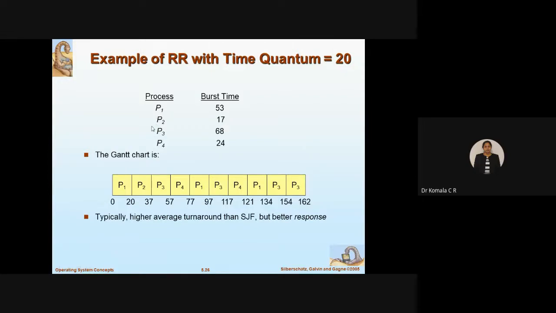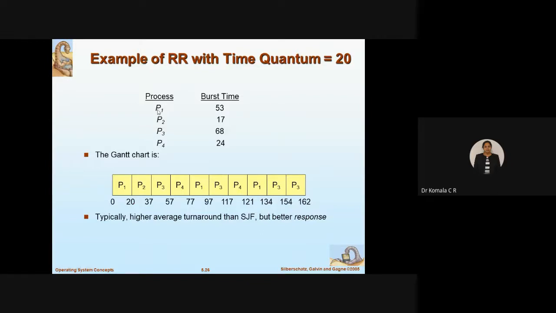I'll try to attend all the processes with this time, and whatever the remaining time is, I'll complete only after I finish the first round. Then if I am not able to complete even in the second round, I keep on postponing for however many rounds I require. That's the reason I call it round robin here.